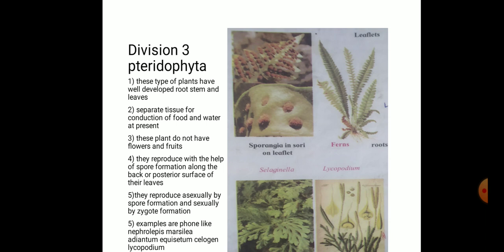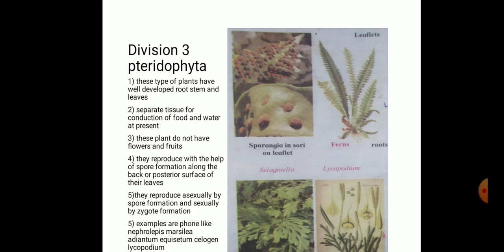That means xylem and phloem are present in the group of Pteridophyta. Though they are non-flowering, they come in the group of cryptogams. They don't have flowers, but they have xylem and phloem. They reproduce with the help of spores formed on the back or posterior surface of their leaves.